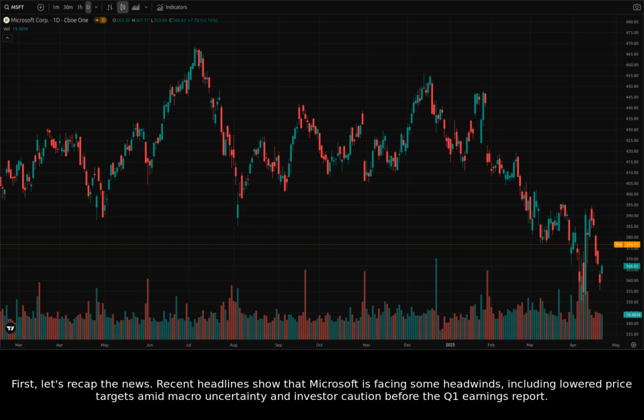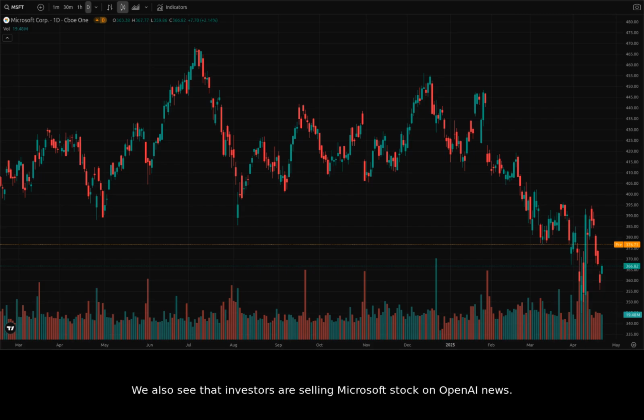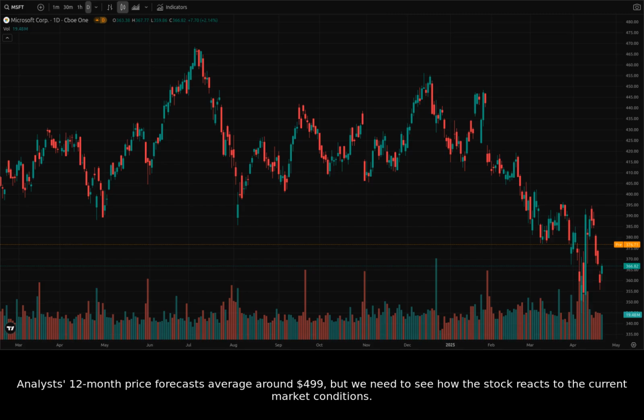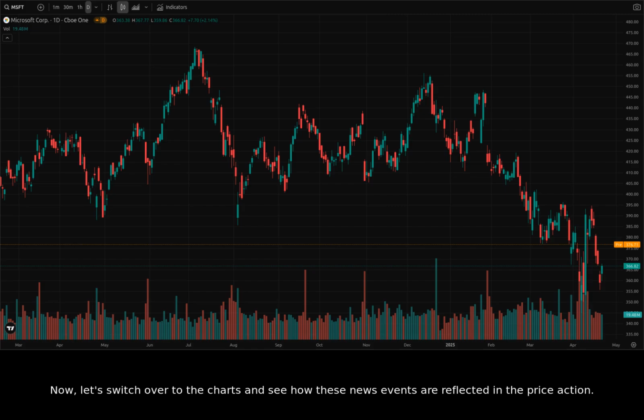Recent headlines show that Microsoft is facing some headwinds, including lowered price targets amid macro uncertainty and investor caution before the Q1 earnings report. We also see that investors are selling Microsoft stock on OpenAI news. Analysts' 12-month price forecasts average around $499, but we need to see how the stock reacts to the current market conditions. Now, let's switch over to the charts and see how these news events are reflected in the price action.